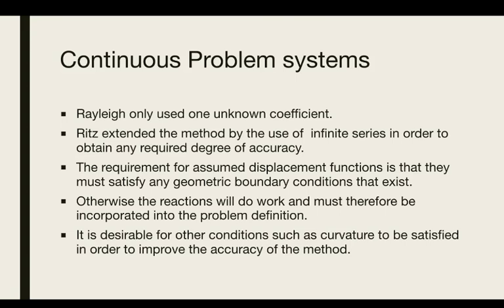Otherwise the reactions will do work and must therefore be incorporated into the problem definition. It is desirable for other conditions, such as the curvature, to be satisfied in order to improve the accuracy of the method.